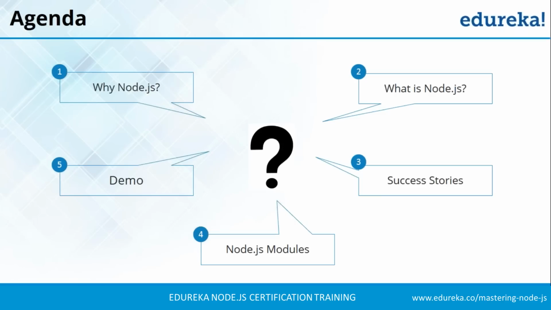In this session, we'll first understand the client-server architecture and multi-thread model followed in client-server architecture. Then we'll look at the limitations of multi-thread architecture and we'll understand how Node.js solved those limitations using single-thread architecture. Further moving on, we'll understand what is Node.js with the help of Uber case study. We'll look at some of the Node.js success stories.